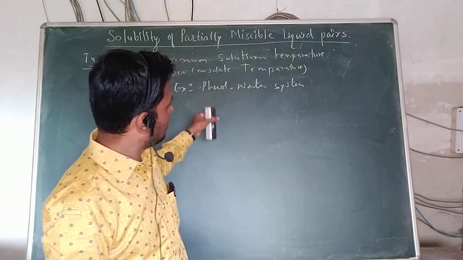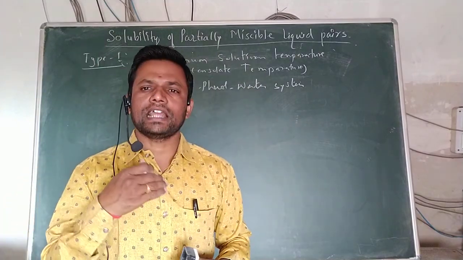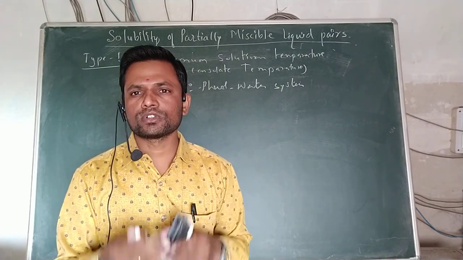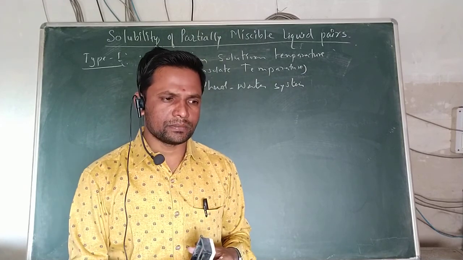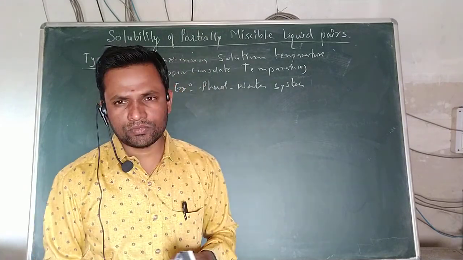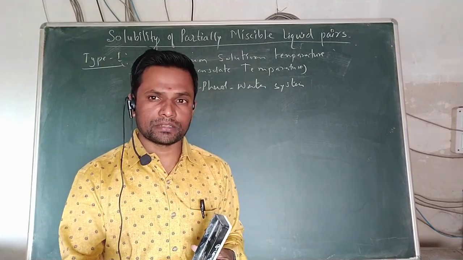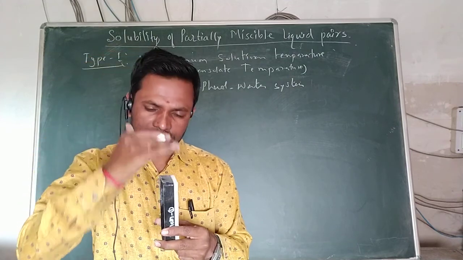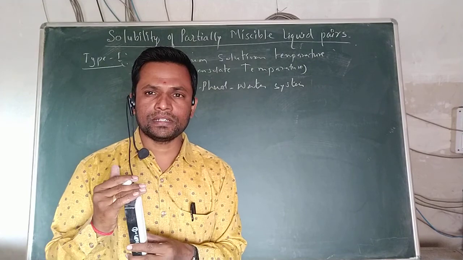Therefore, phenol and water being miscible at or above a certain temperature is known as the maximum solution temperature. Above or at a certain temperature means that if a particular temperature is given, at or above that temperature the phenol and water system can be miscible.